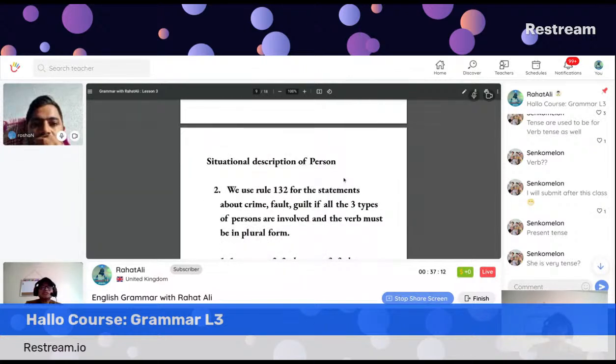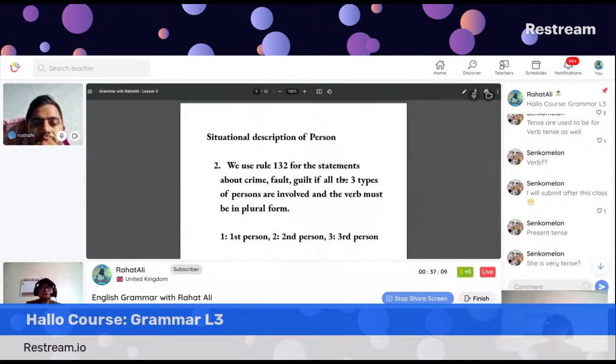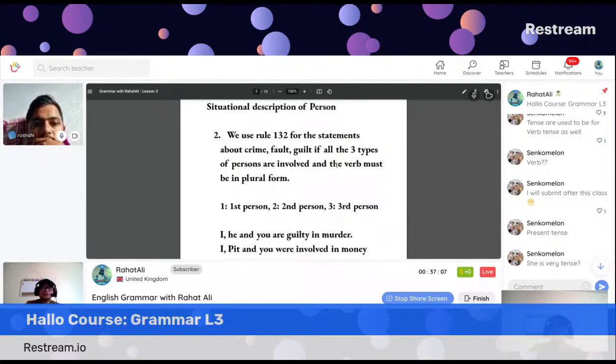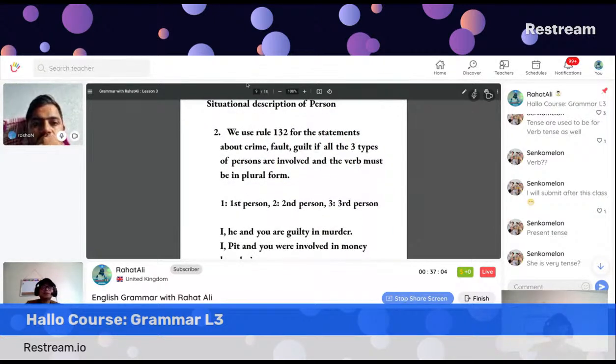Situational description of person. Rule 132. Remember, Roshan, what is rule 132? Rule 132 explains when we are involved in crime, fault, or guilt, or any kind of bad works. We have to follow this rule. You have to always tell that you are first, I'm guilty. We always point the finger to others, but in English grammar, you have to say that you are the first person involved. So, similarly, I, he, and you are guilty in murder, or I, Pete, and you were involved in money laundering, for example.